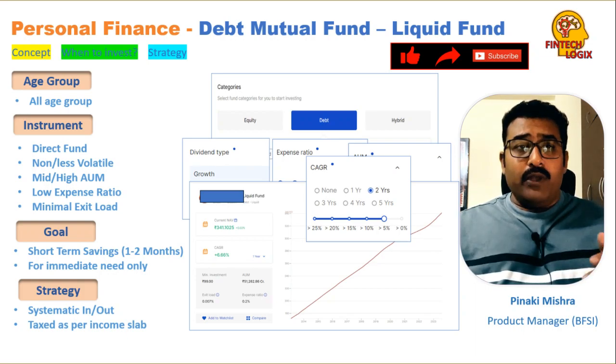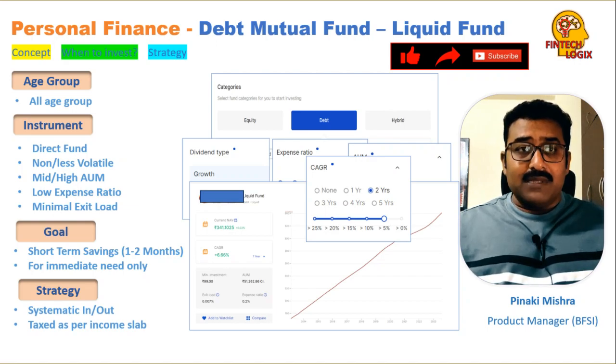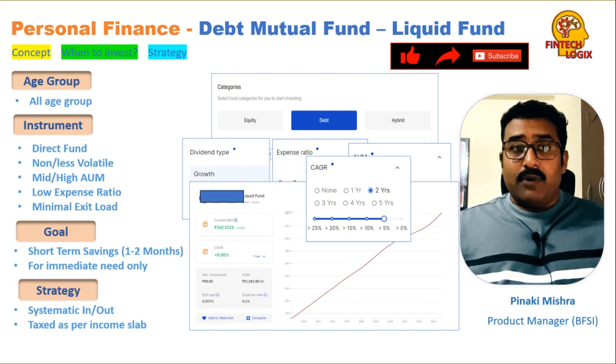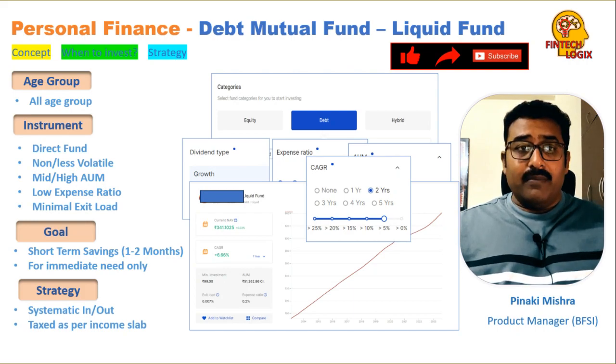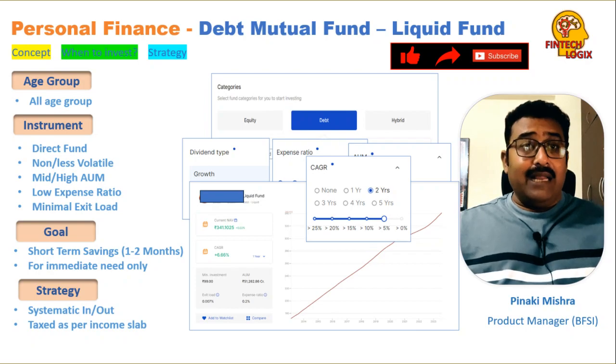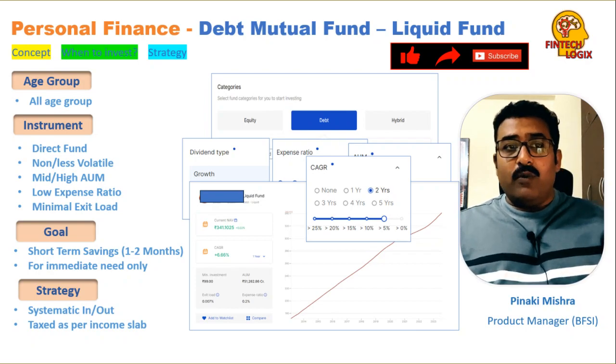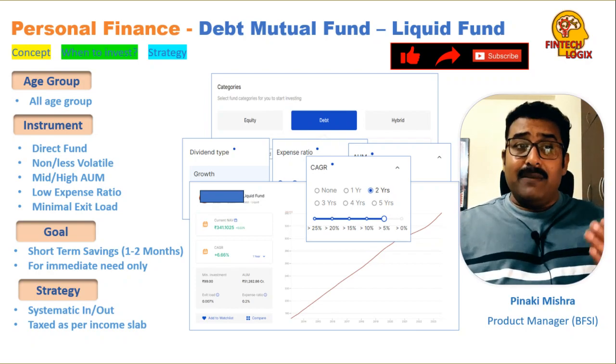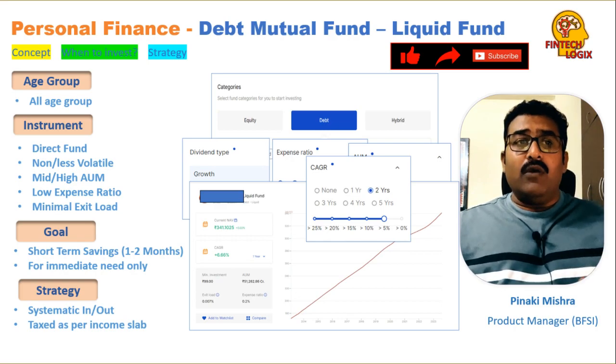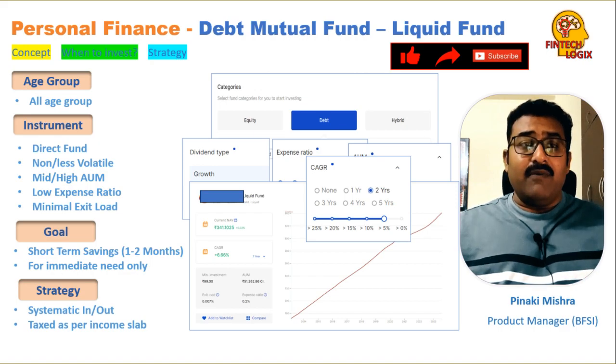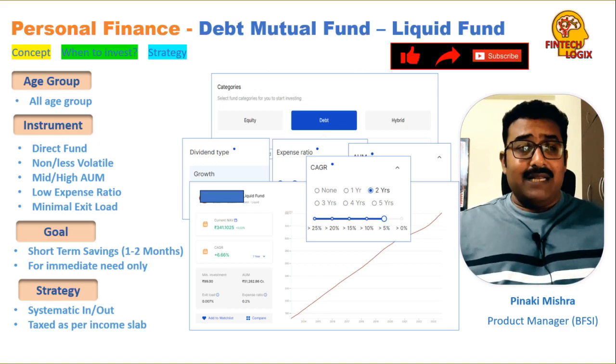While withdrawing, we have to pay attention to tax, because this is a debt mutual fund and the gain is taxed on our income slab, and not as per short or long term gains as in equity mutual funds. That is why I said that if we have an immediate need, only then we go for this kind of investment, so that our investment value is preserved, capital is preserved.